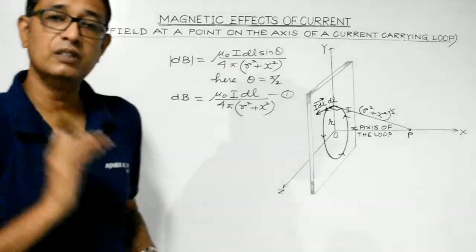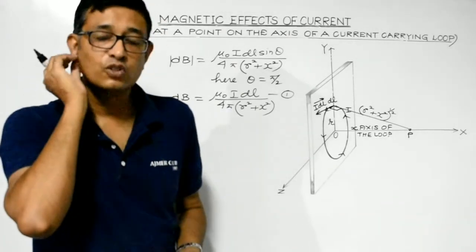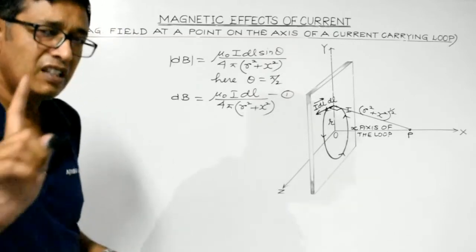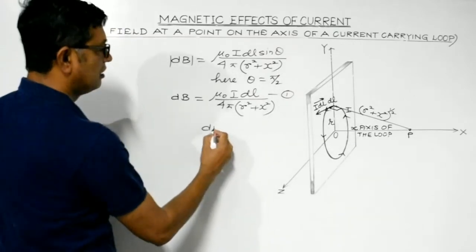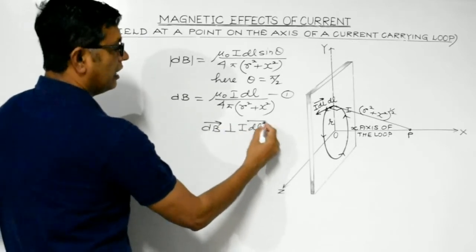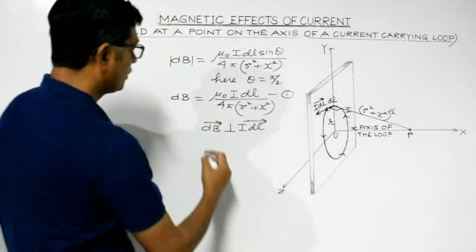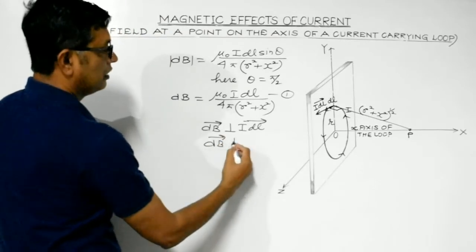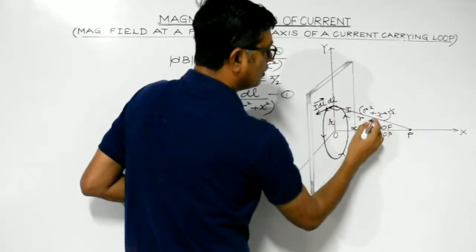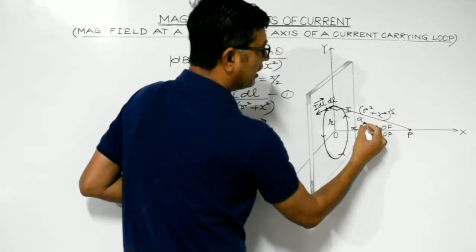Now students, we are aware magnetic field is a vector quantity, so it has both magnitude as well as direction. In the vector form, as we have discussed, magnetic field is perpendicular to I dl vector, and it is also perpendicular to this distance, suppose it is r cap, or rather it can be considered to be a cap.